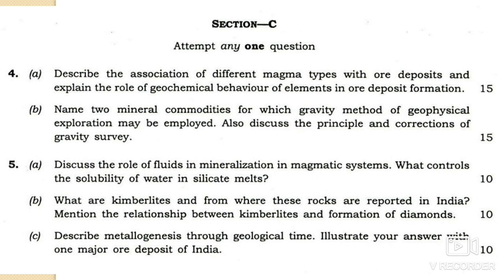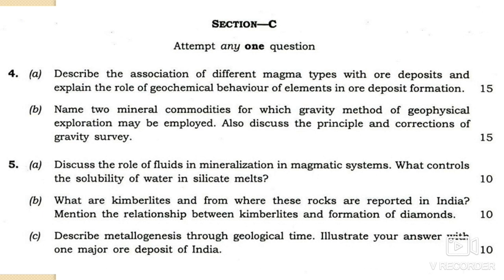So we all know that diamond occurs in the Panna region of MP. As you can see, that is the well known locality for diamond occurrence, and it occurs in kimberlite pipes.